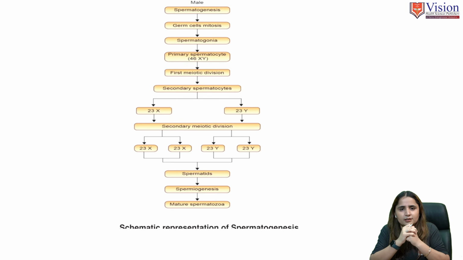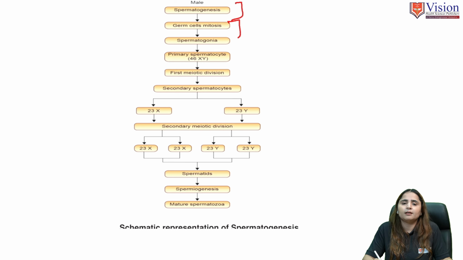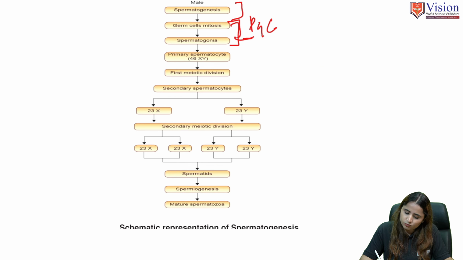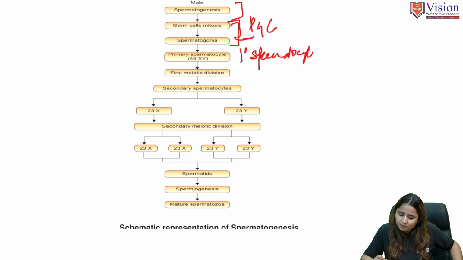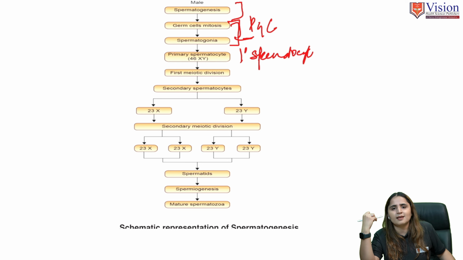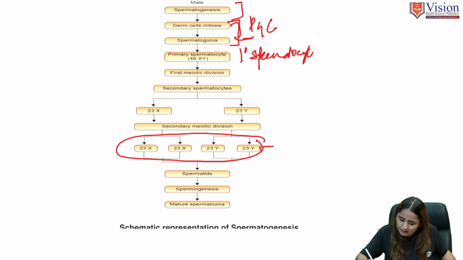So spermatogenesis, very briefly at a glance: there is mitosis of the primitive germ cells, the spermatogonia, which leads to the formation of the primary spermatocytes, and the primary spermatocytes undergo the first meiotic division to form the secondary spermatocytes, which further go through the second meiotic division, and then we have the 4 spermatids.